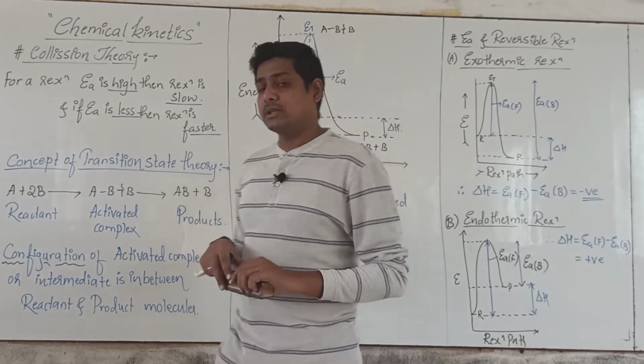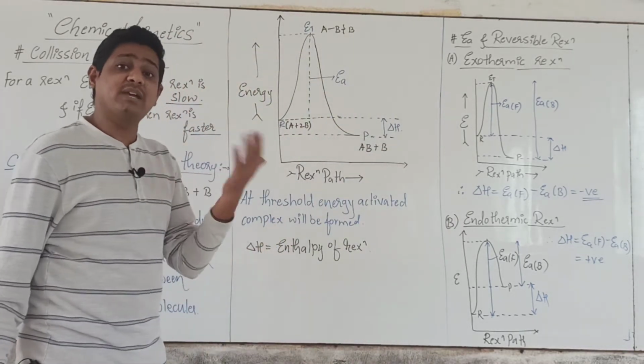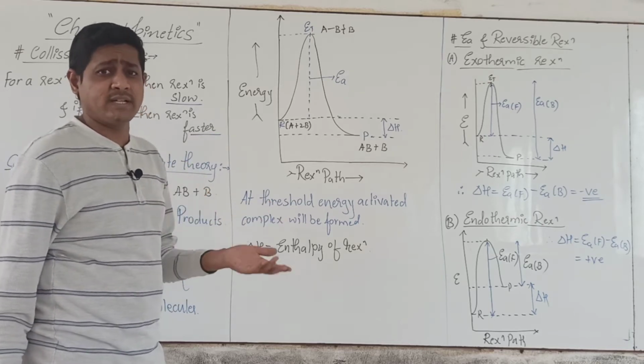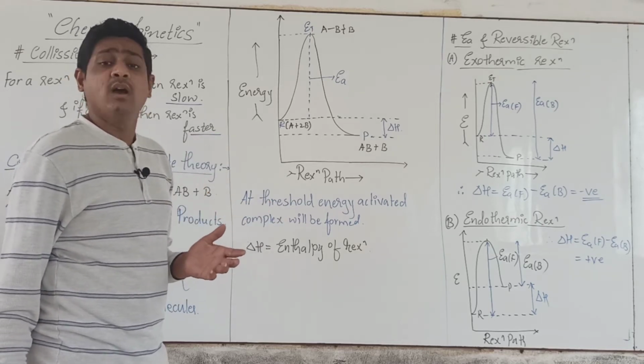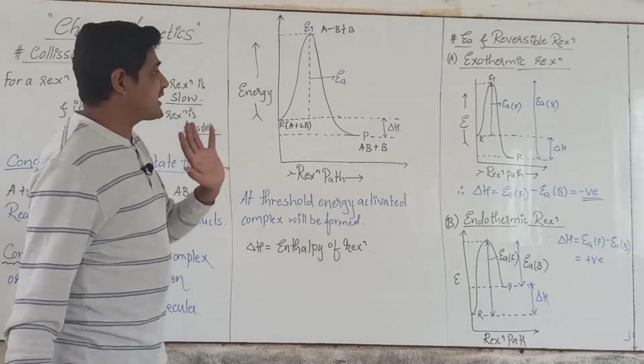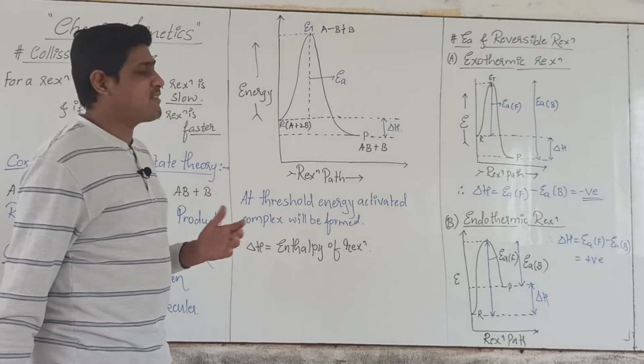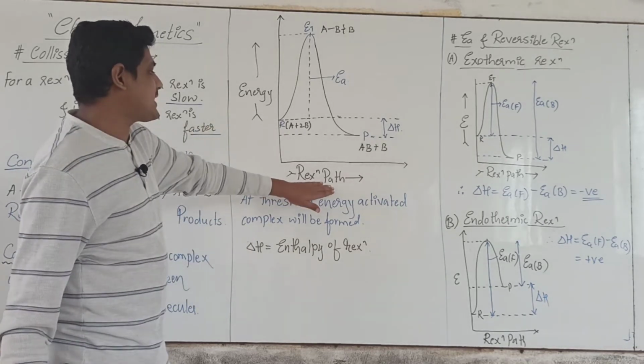Now, the graphical representation of a chemical reaction. How do we understand what is meant by threshold energy and activation energy? Graphically we can understand it very clearly. Here we have plotted a graph of energy versus reaction path.